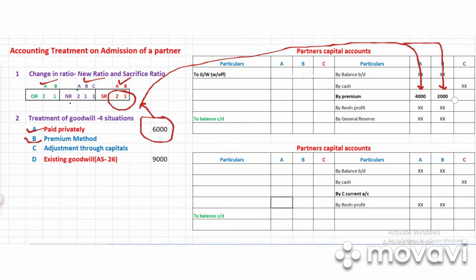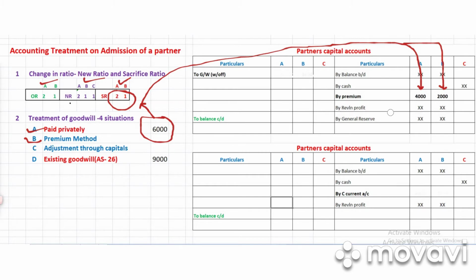You simply write that amount on the credit side of the sacrificing partners' capital accounts, and in the particulars column you write by premium, because this part of goodwill which is brought by C in cash, we call premium.